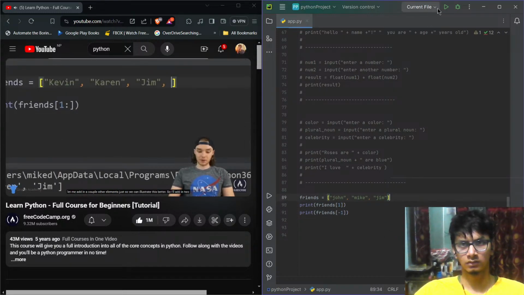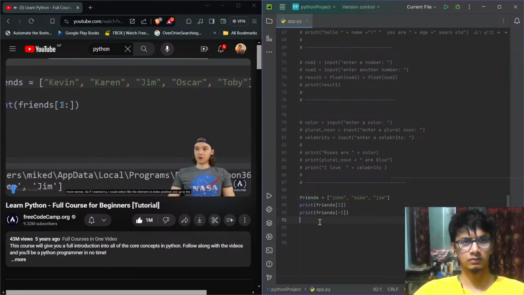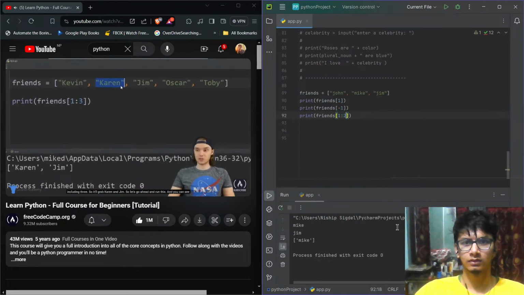So actually, let me add in a couple other elements just so that we can illustrate this better. So I'll add in 2 more names. If I wanted to, I could select the element at index position 1 up to the element at index position 3. So that's 1, 2, and it's actually not going to grab the third one. It's going to grab all the elements up to, but not including 3. So it'll grab Karen and Jim.